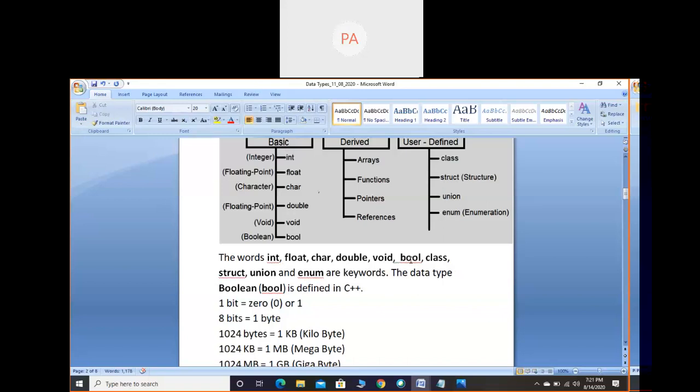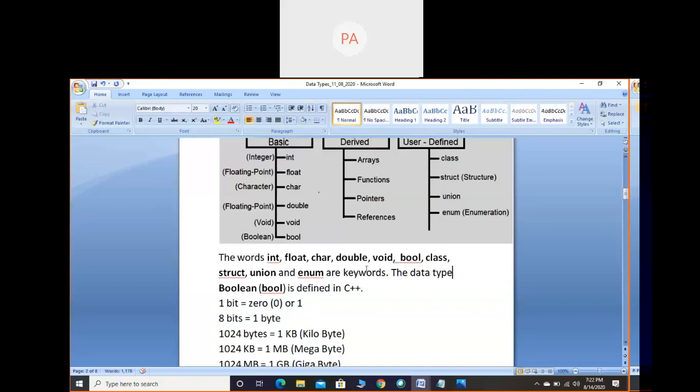Bool means boolean. You just look at this diagram. Boolean means true or false. The result will be either true or false. Next, class. Class comes in C++, but still you can note down that it is a keyword. Struct. Struct is a keyword. It is used in both C and C++. The keywords which we use in C will be used in C++ also. But the keywords which are unique only to the C++ language, we will not use in the C language. For example, class is a keyword used in C++, but we will not use it in the C language.